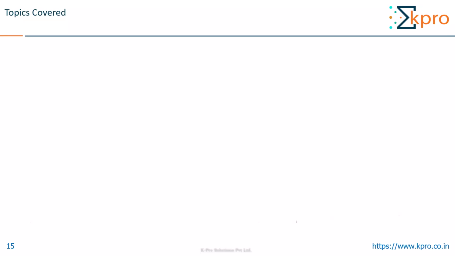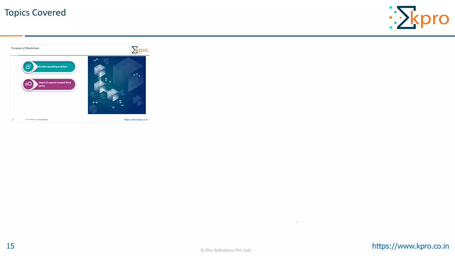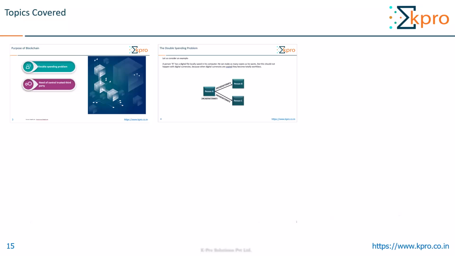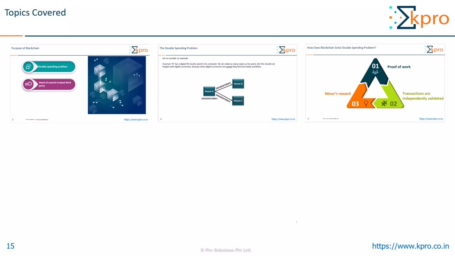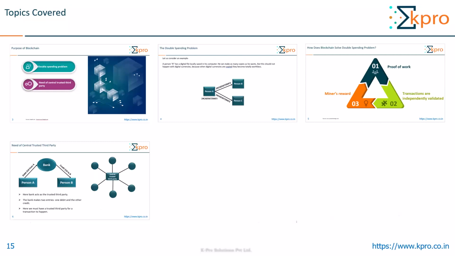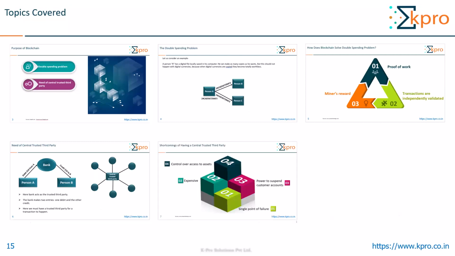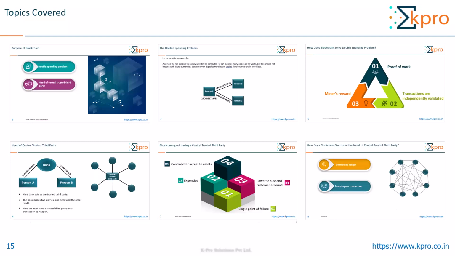So let us have a quick recap of the topics we covered in this video. So in the beginning, we saw what is the purpose of blockchain, that is why in the first place blockchain was developed. Then we saw what is the double spending problem, which is one of the reasons why blockchain was developed. Then how this blockchain solves this problem. Then we saw the need of central trusted third party, which is the second problem for which the blockchain was developed. Then we saw why this central trusted third party was a problem. Then we saw how this blockchain overcome this need of central trusted third party.